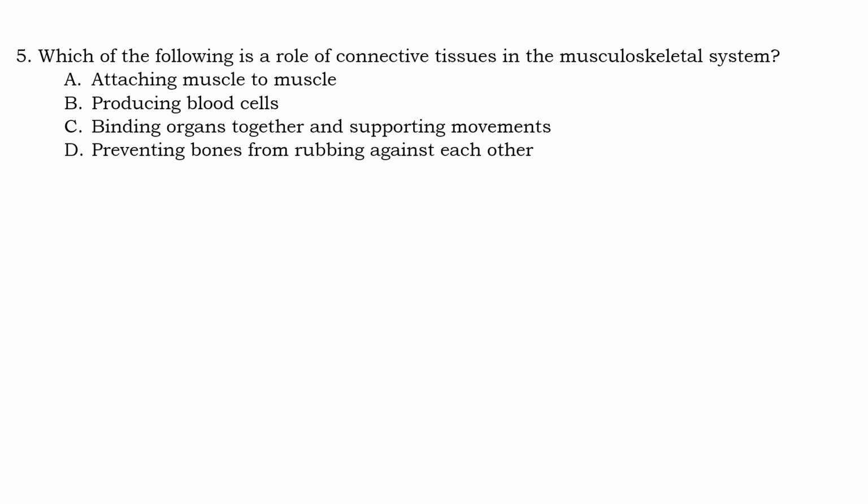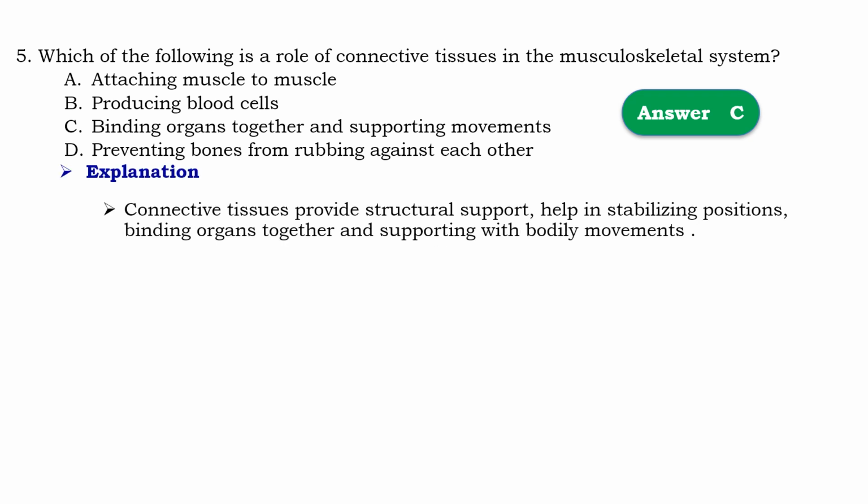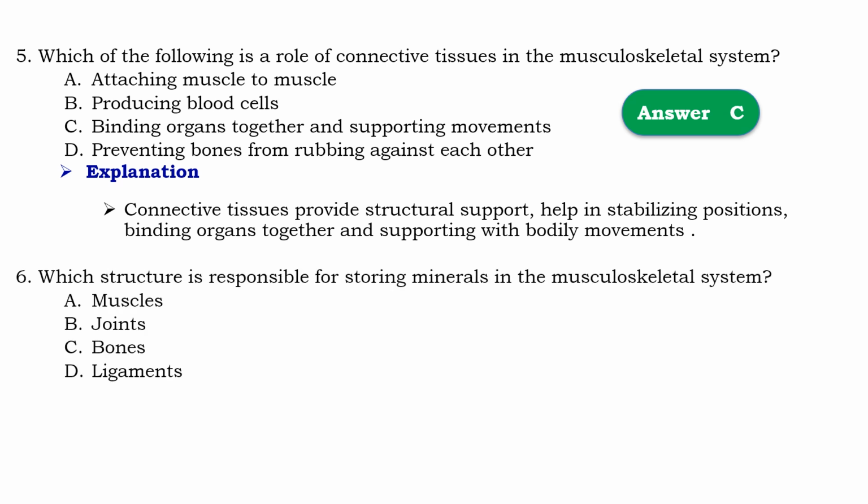Question number 5. Which of the following is a role of connective tissue in musculoskeletal system? ከሚከተሉት ውስጥ የmusculoskeletal ስርዓት ውስጥ የኮኔክቲቭ ቲሹ ስራ የሆነው የትኛው ነው ይላል። So that should be C, binding organs together and supporting movements. Means that connective tissue provide structural support, help in stabilizing position, binding organ together and also support with bodily movement.